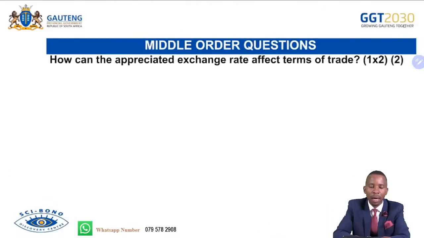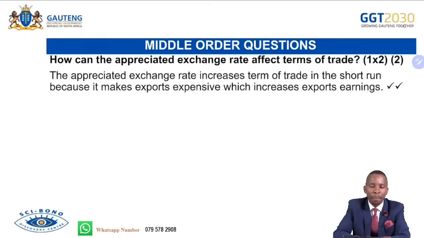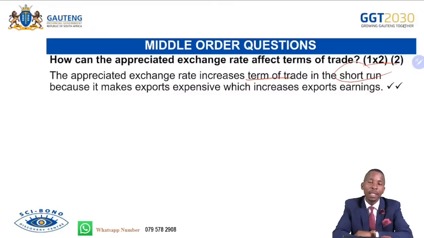We continue. How can the appreciated exchange rate affect terms of trade? If the exchange rate has appreciated, meaning it is strong, how can that affect terms of trade? The appreciated exchange rate increases the terms of trade in the short run, because it makes exports expensive, which increases export earnings. So in the short run, as our currency becomes strong, our terms of trade will be increasing, but in future